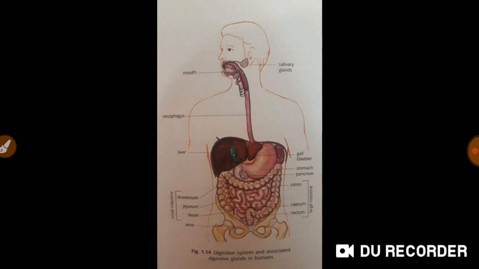After oral cavity, there is pharynx. Pharynx connects oral cavity with esophagus. It's just a connection, a vertical tube which connects oral cavity or buccal cavity with esophagus.